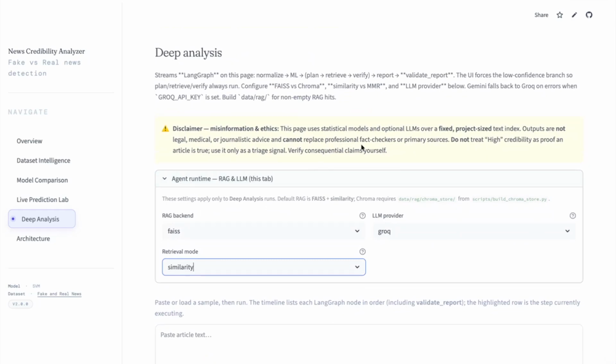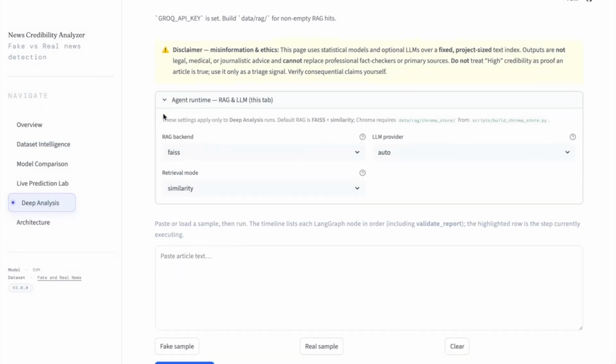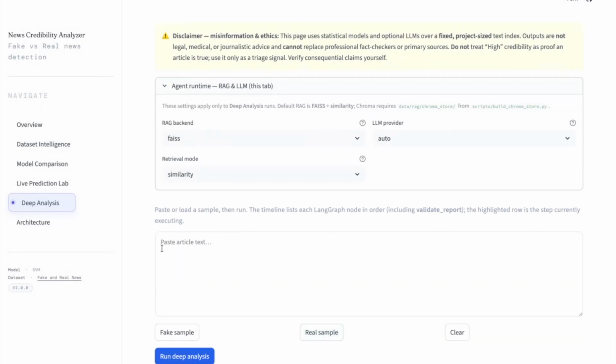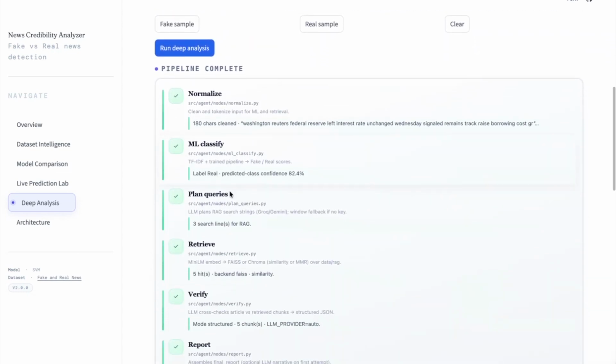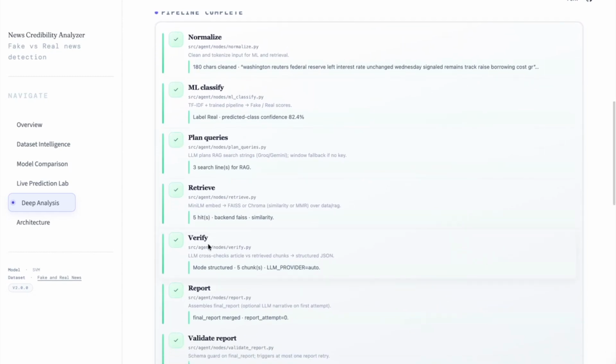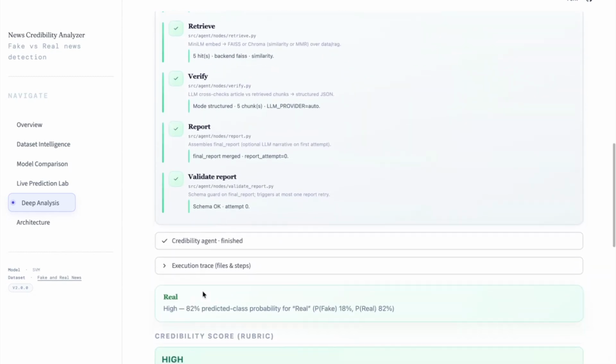He will walk through the streaming deep analysis experience. So yeah, hi, I'm Taj. Let's run it. I'll paste a sample article and click on run deep analysis. Now watch the timeline closely. It's streaming in real time. ML classify, plan queries, retrieve, verify, report, then validate report. The highlighted row shows exactly which step is running right now.